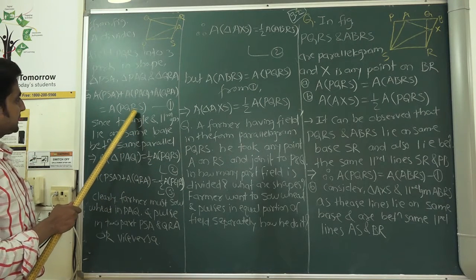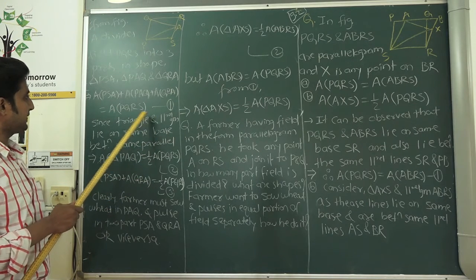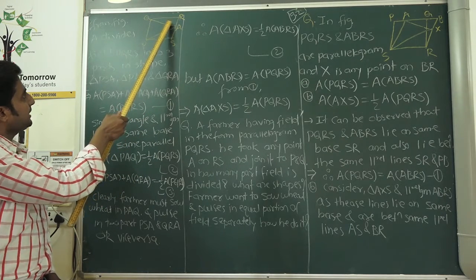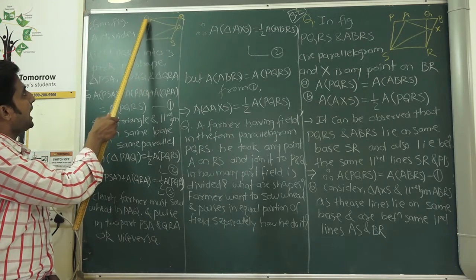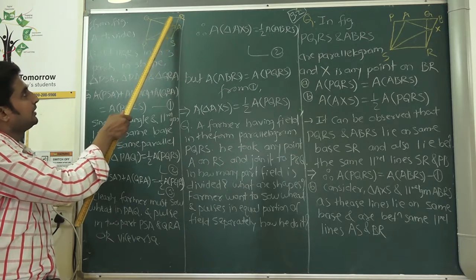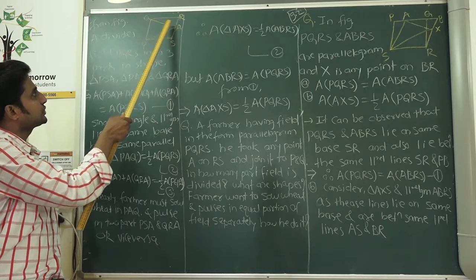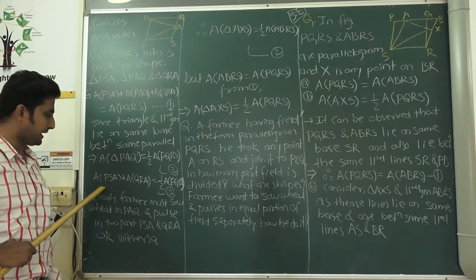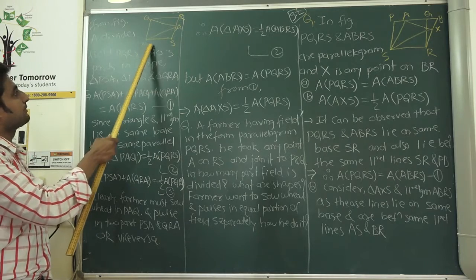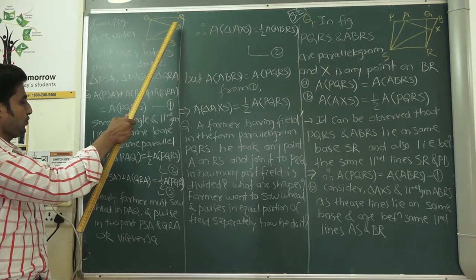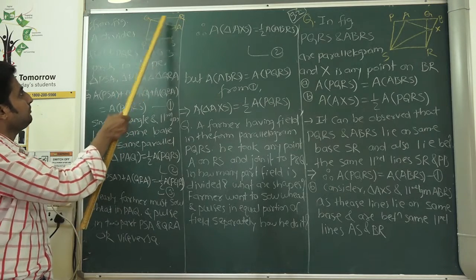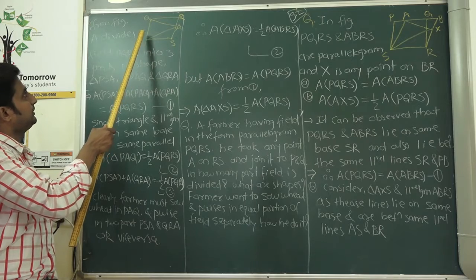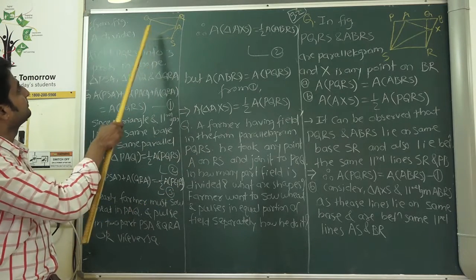Now if you watch result 1 and result 2 carefully, the area of triangle RQA plus the area of triangle PSA is equal to the area of triangle PQA.